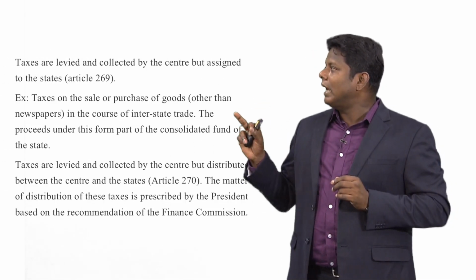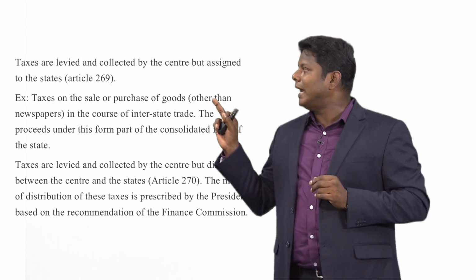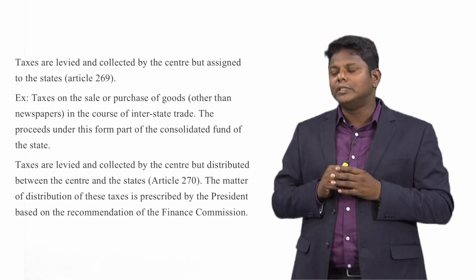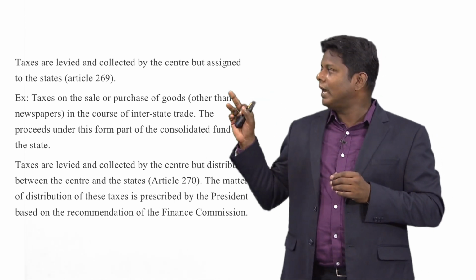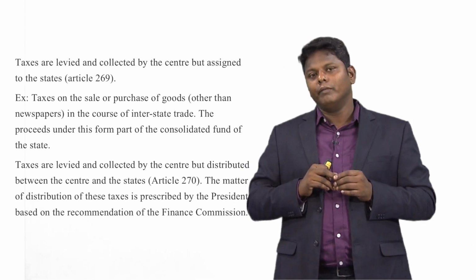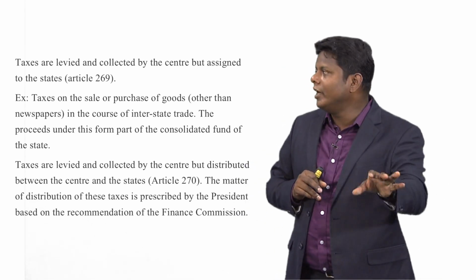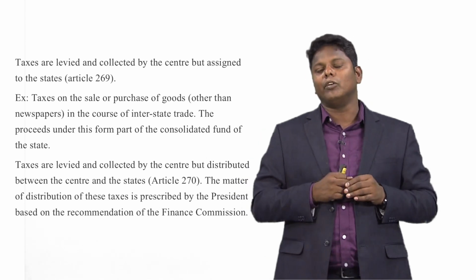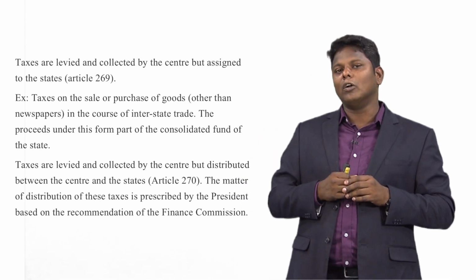Taxes are levied and collected by the center but assigned to the state. According to Article 269, taxes are levied and collected by the center but assigned to the states, which means taxes are levied by the center but assigned to the state government. It is for the state government.